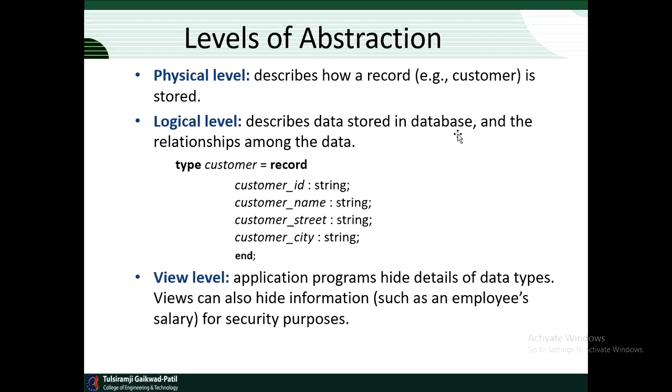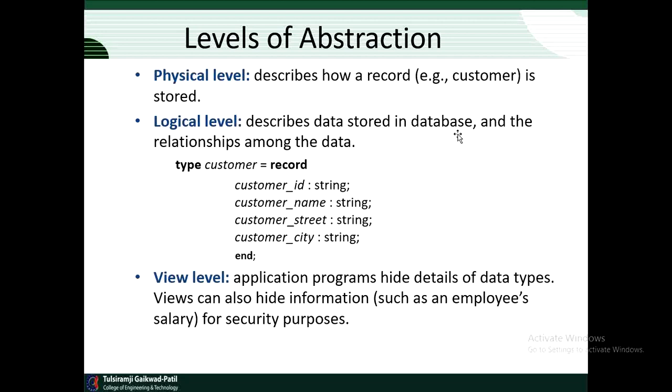So this is the logical level which stores the database in the background, but the user need not know what type of data types are used by the system. So the user is not aware of these things of the logical level. So this is one of the most important abstractions of the database management system.